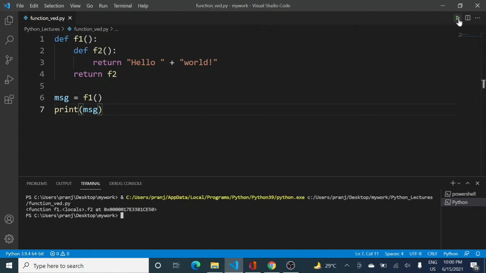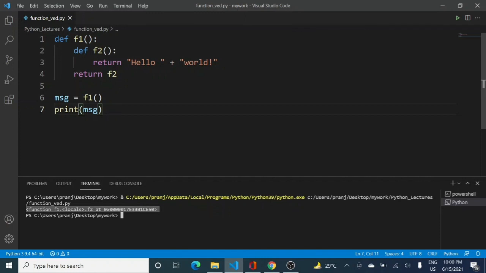Now if I run the code, you can see what it is actually doing. It is returning the location of F2. That is something unexpected. If I simply print message, rather than hello world, I got a location which says that this is the local function F2. F2 is a local function to F1, inside it. Global, which is outside, everyone can use, and local is confined scope. So it is local to F1 and located at this particular address.